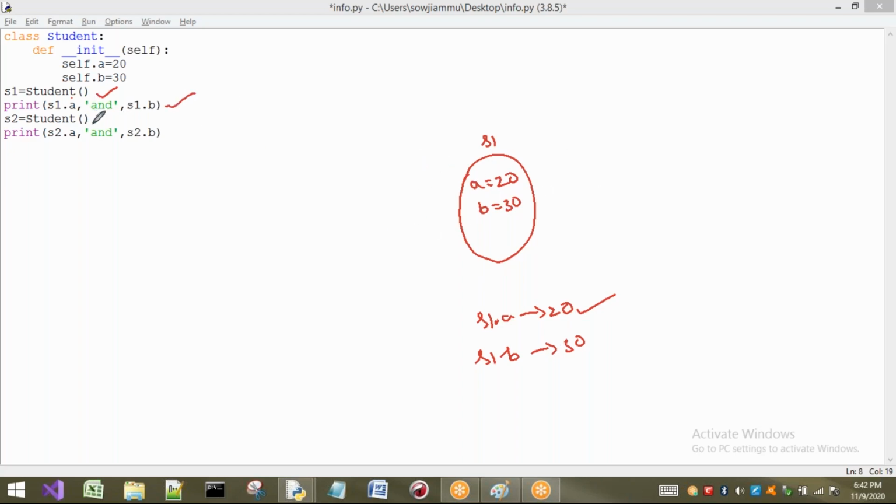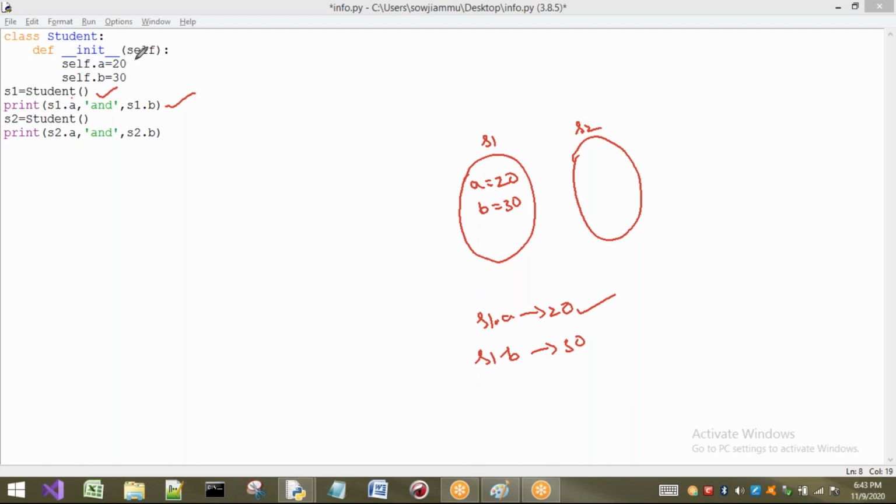Now s2, here I am creating an object. What happens? An object is created. Which type of object? It is a student type of object. So whenever I am going to create an object, the constructor is going to be called. Which type of constructor? Student only, because it is student type. So it will go to the student class and check for a constructor. On creating s2, I am coming to this constructor. So what will self be? Self is nothing but s2 now.